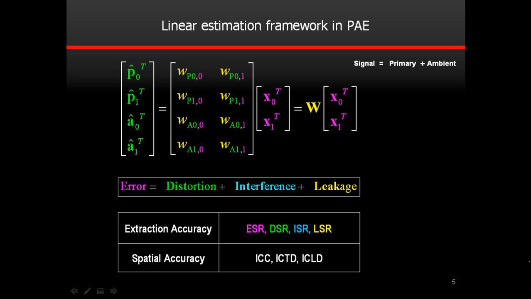Following the linear estimation framework, we analyze the extraction error and find that it comprises three parts: the distortion, interference, and leakage. To evaluate the performance of PAE approaches, two groups of measures are considered, where the measures for the error components are considered for the extraction accuracy. On the other hand, three of the most widely used spatial cues, interchannel cross-correlation ICC, interchannel time difference ICTD, and interchannel level difference ICLD, are considered for the spatial accuracy.